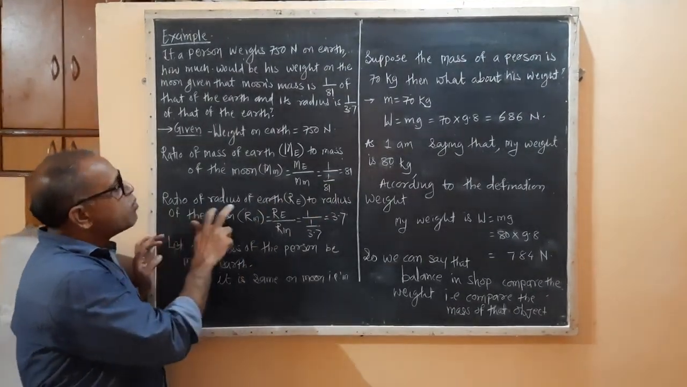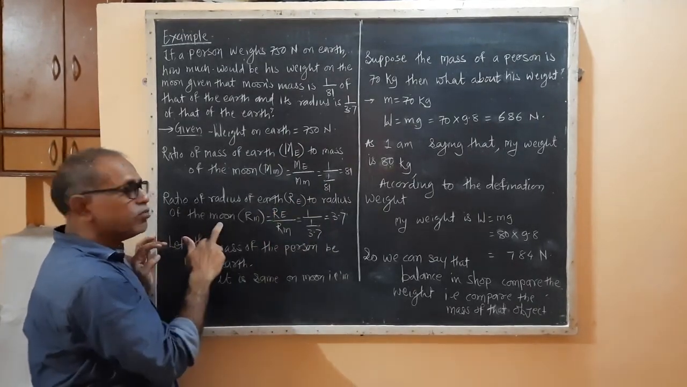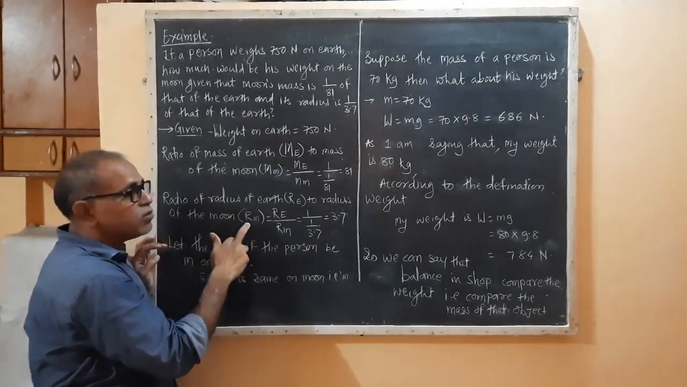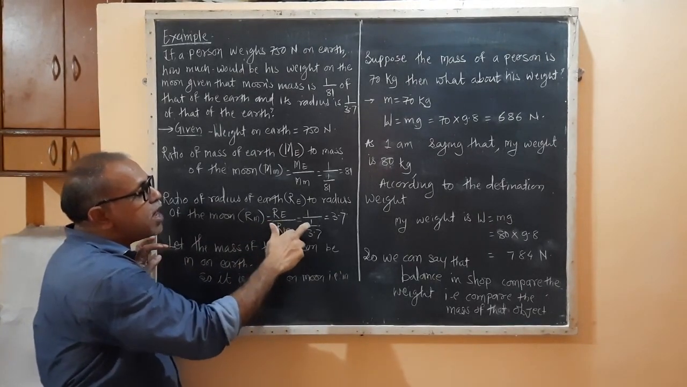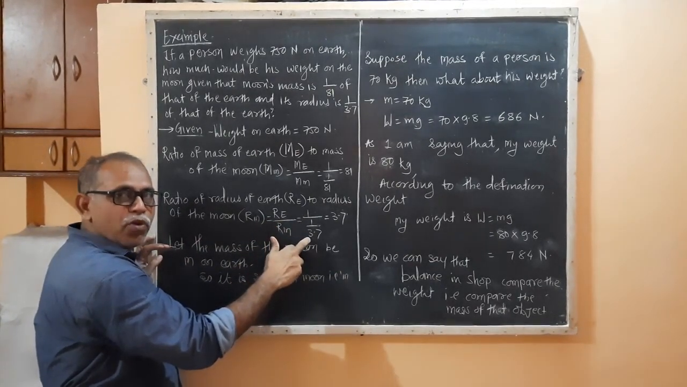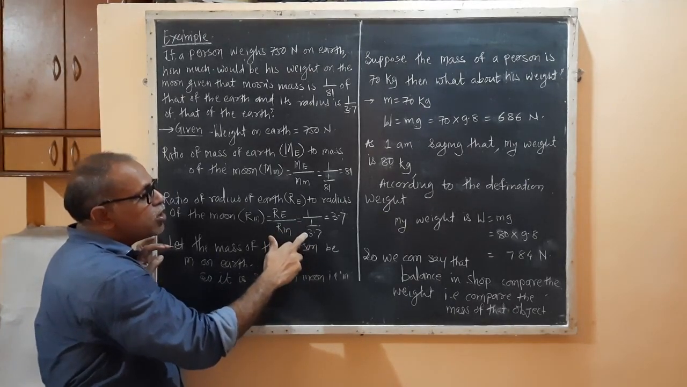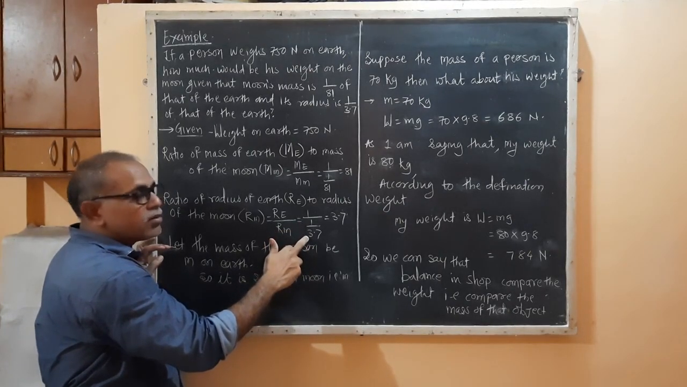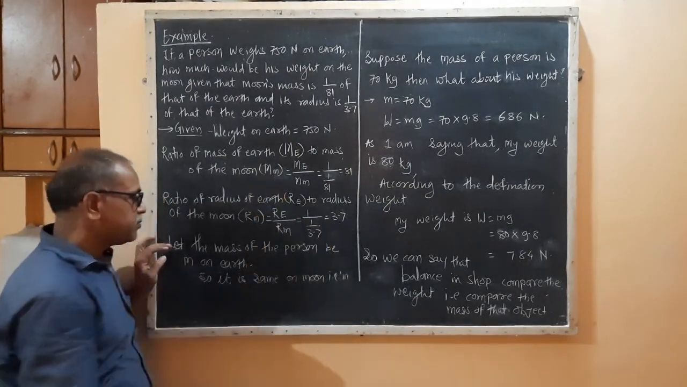Now the ratio of radius of earth to the radius of moon: radius of earth by radius of moon is equal to 1/3.7. So the denominator of the denominator becomes the numerator, so it is 3.7.